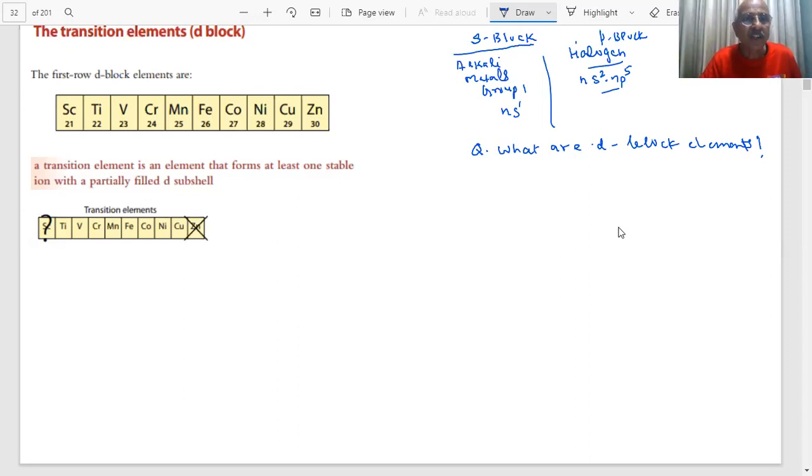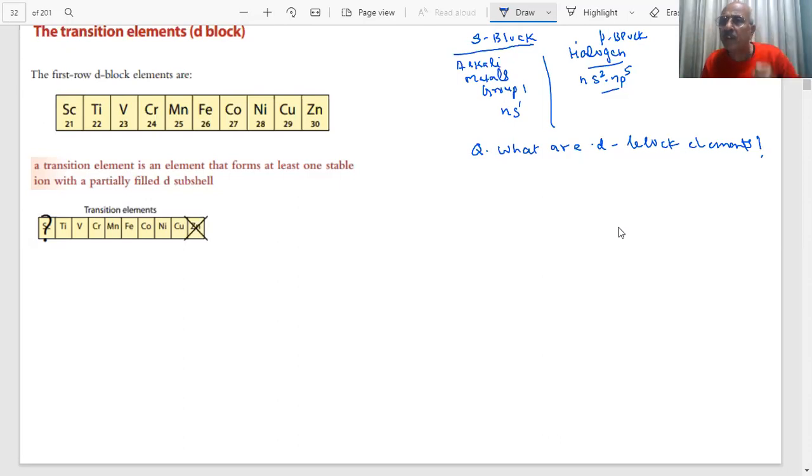What do you mean by D block elements, students? D block elements are transition metals. That's all. Is that the definition we will give you in the exam, students?